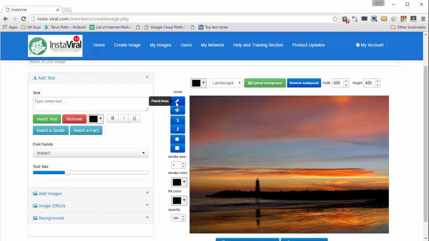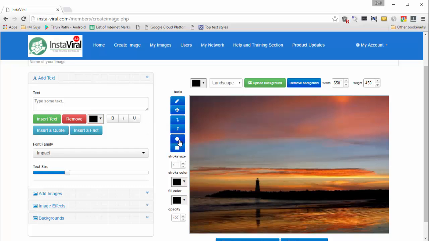So you can have a pencil if you want to draw something. You can select objects and move them around using the select objects button. You can send something backwards and forwards on the Z axis if you've got multiple objects on the layer. And I will show you that in exactly a minute or so.